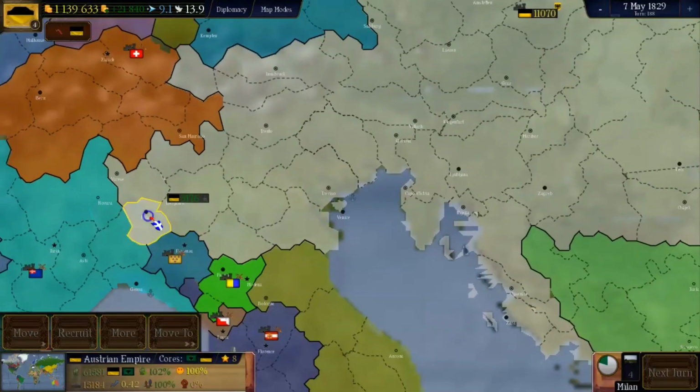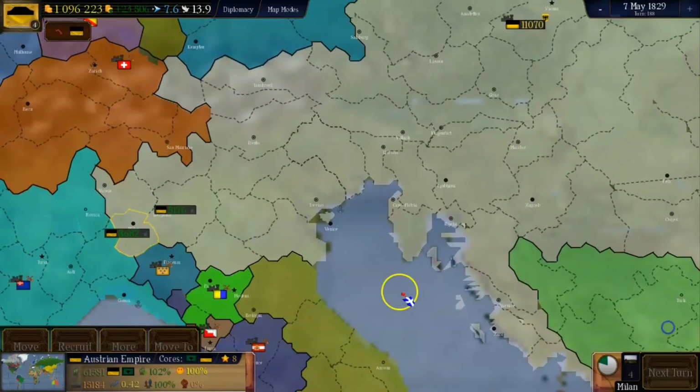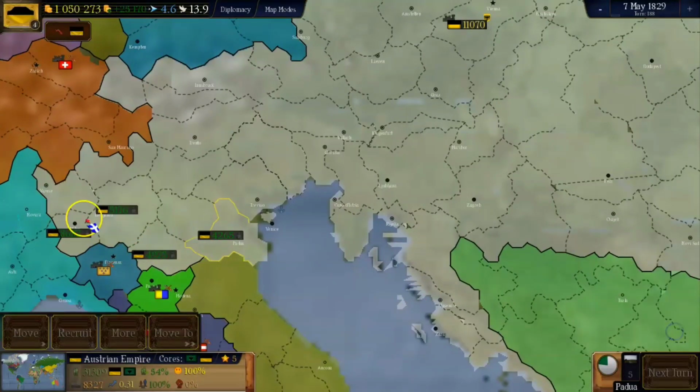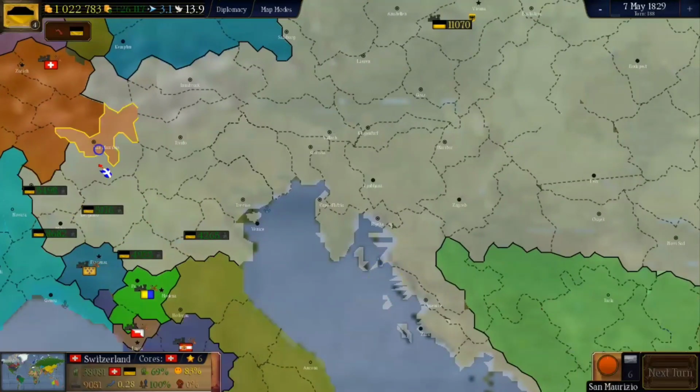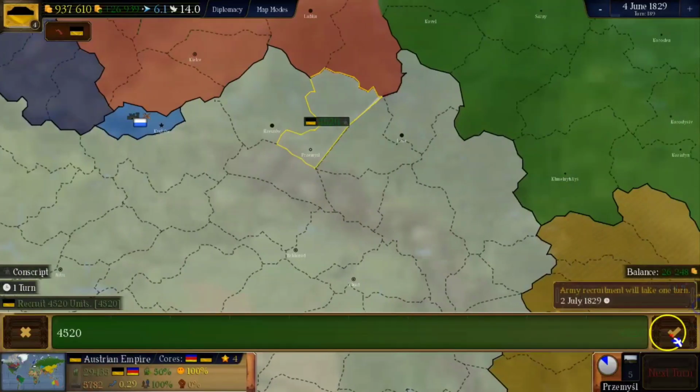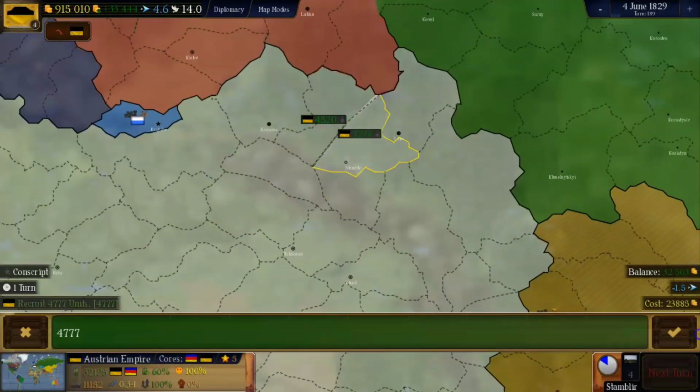So we'll build some in Italy, so at the border with Sardinia, Piedmont, Parma and the Papal States. Then we will start building some on the border with Russia, in Galicia, Lodomeria.